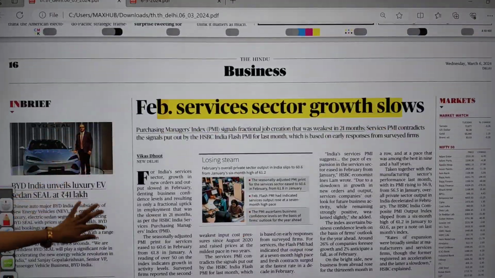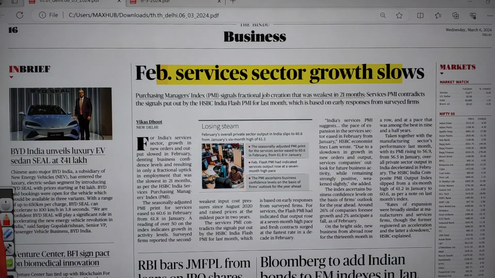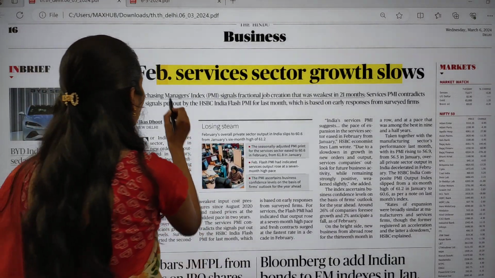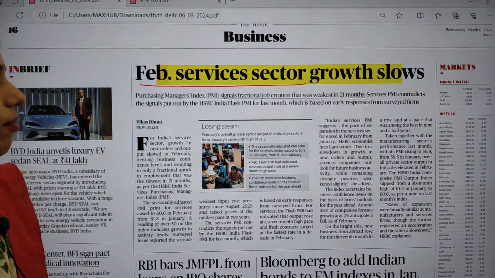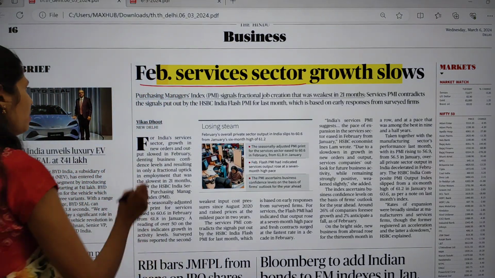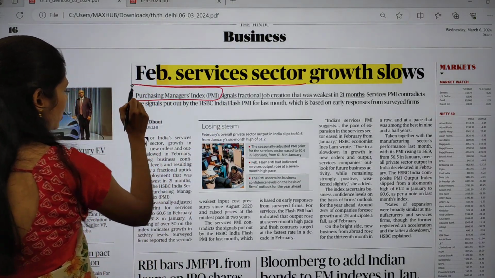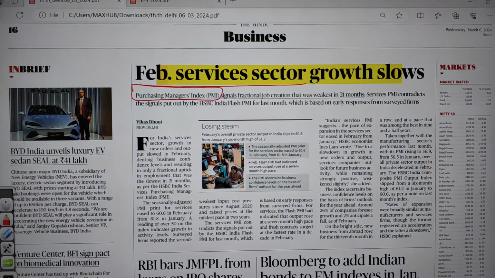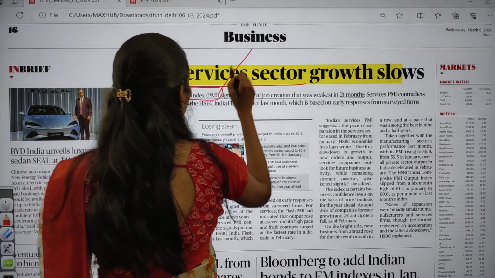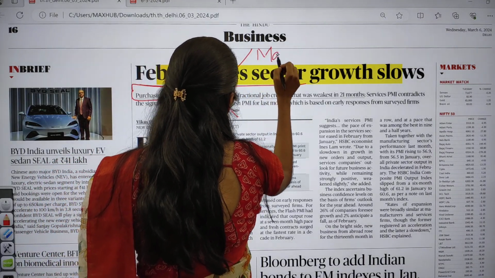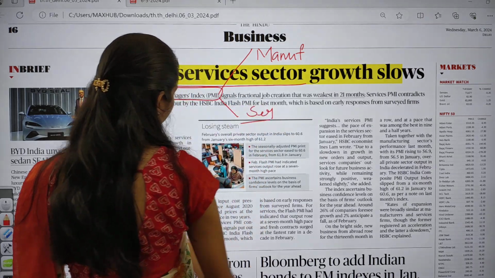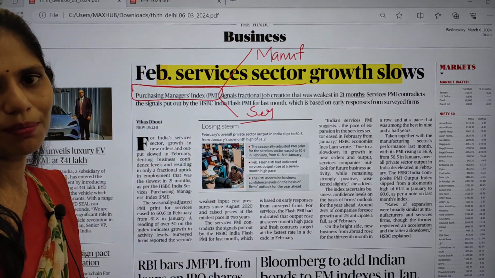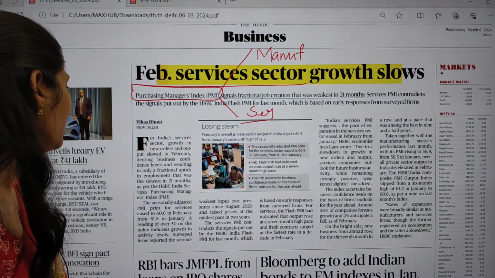Okay. So in this business page, there is one article. It is talking about the service sector growth having slowed down in the month of February. So it is talking about the Purchasing Managers' Index. This Purchasing Managers' Index is released for the manufacturing sector separately and the service sector separately. So this is one important thing that you have to remember.